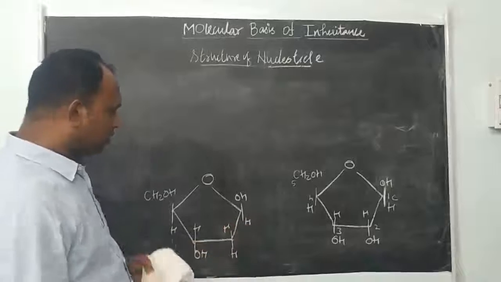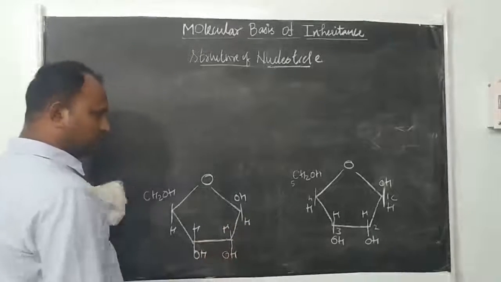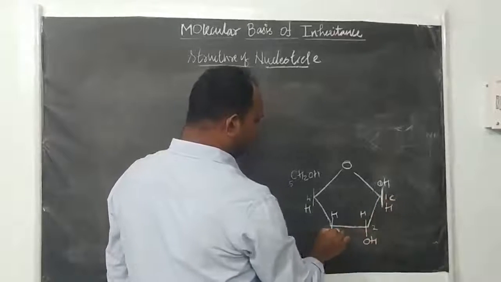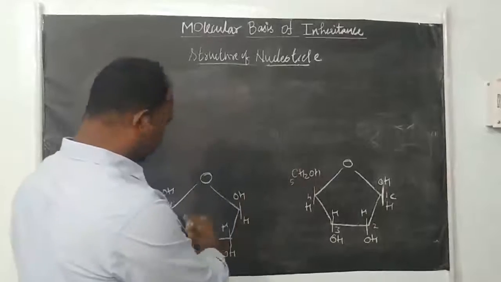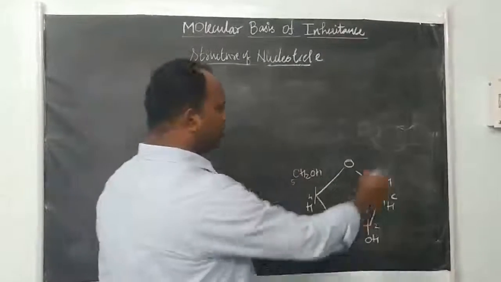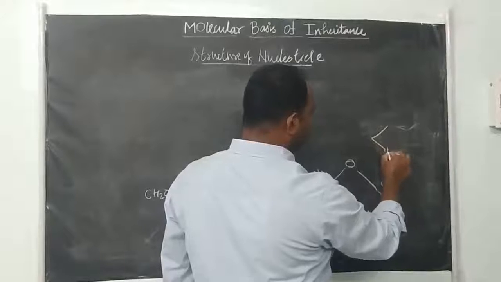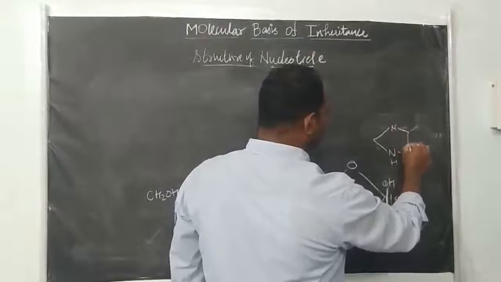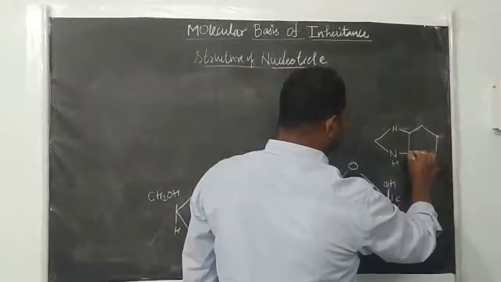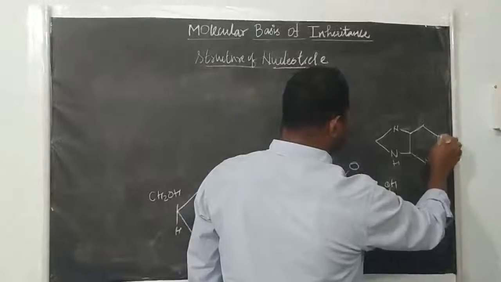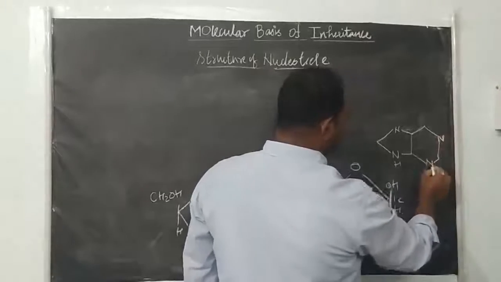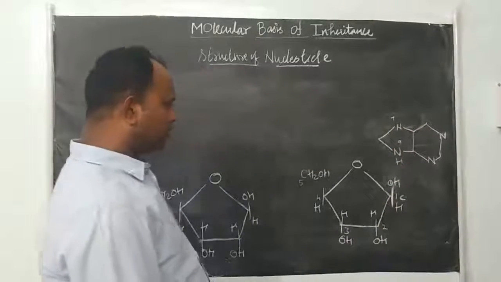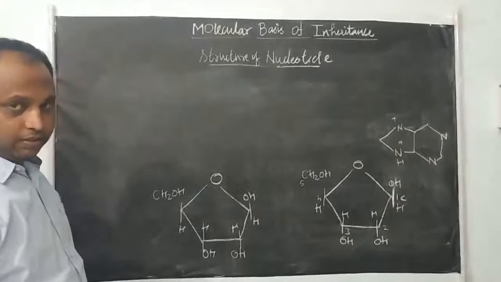Here I have taken the ribose sugar structure, right? So this is a ribose sugar, carbon 1, carbon 2, carbon 3, carbon 4, carbon 5. Now you see, first I have taken the nitrogen base, the purine base first. So this is a purine base, right? Nitrogen atoms are present at positions 1, 3, 7 and 9. Okay. So how will the nitrogen base join with this ribose sugar now?